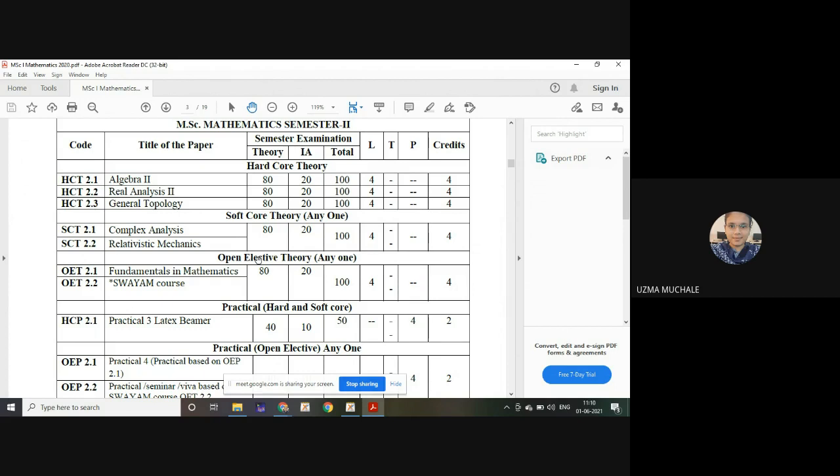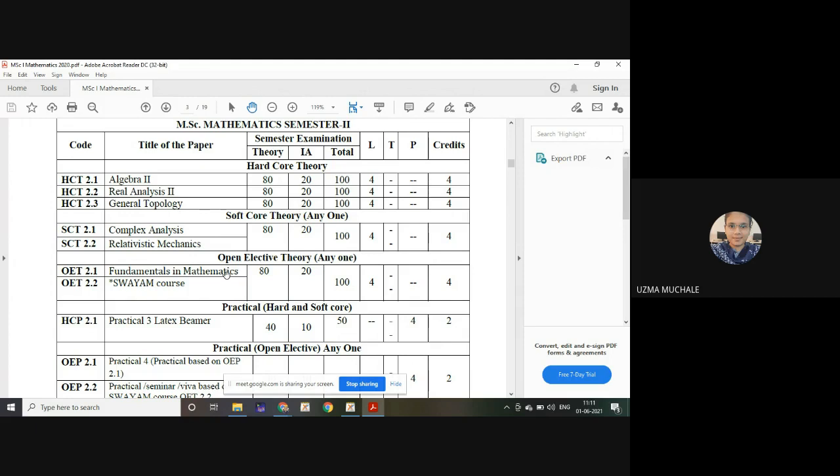Those who want to select the paper can go to the university website, to the second semester syllabus of MCA, MSc first year second sem, and MSc Statistics second sem.